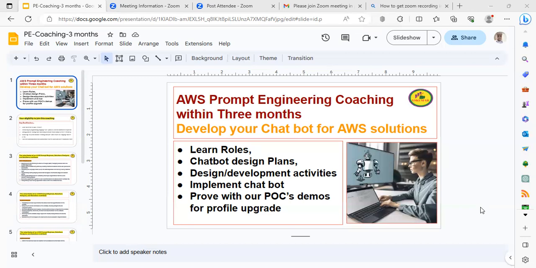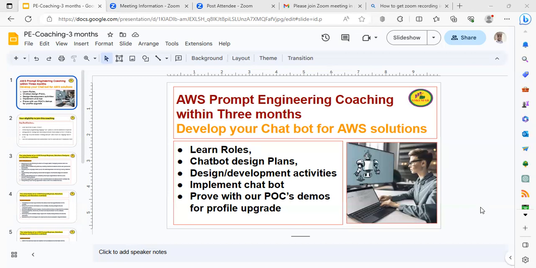The same way here for any AWS solutions, if somebody wants it, some professionals, DevOps or AWS professionals, we can prepare a chatbot for different roles, for issue identification or some kind of solutions. So here what happens? We have designed a course for AWS prompt engineering coaching.